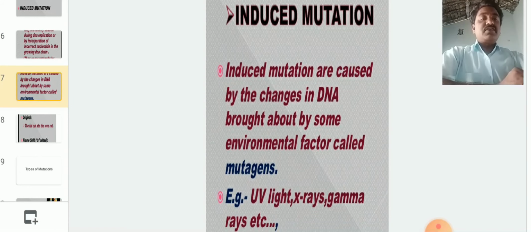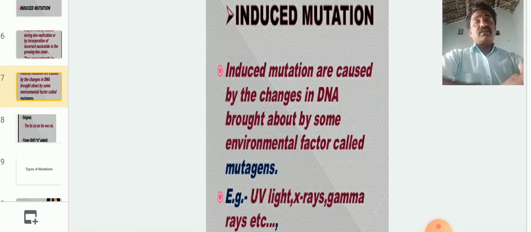Induced mutations are caused by changes in DNA brought about by environmental factors called mutagens. In day-to-day life, a number of mutagens are present and we are using a number of chemicals that work as mutagens. For example, ultraviolet rays and X-rays. Whenever a bone fracture takes place, the doctor suggests an X-ray. So X-rays also cause mutation.